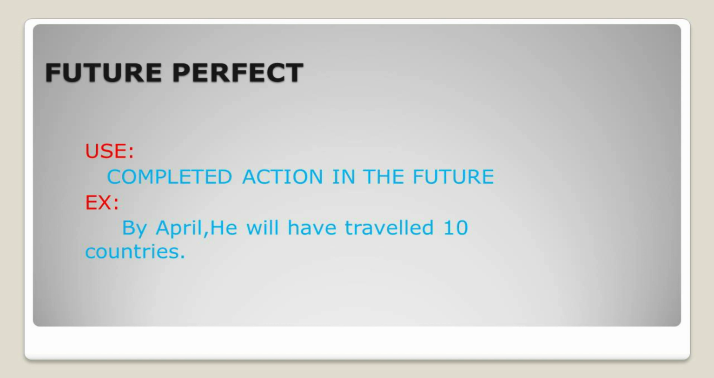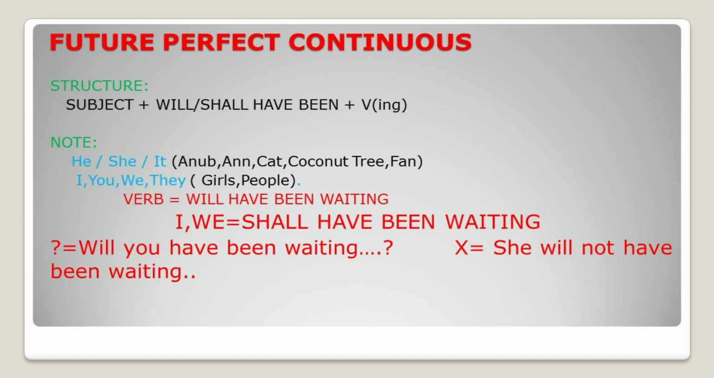Okay, so by April is a time. So it will be used with the time expression. So by April he will have completed, he will have traveled 10 countries. Okay, it's a completed action in the future. So the last one in future tense: future perfect continuous tense.